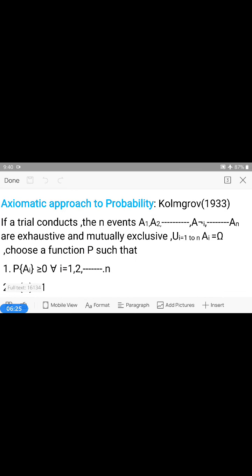Next one is the final definition of probability, that is the axiomatic approach to probability definition.